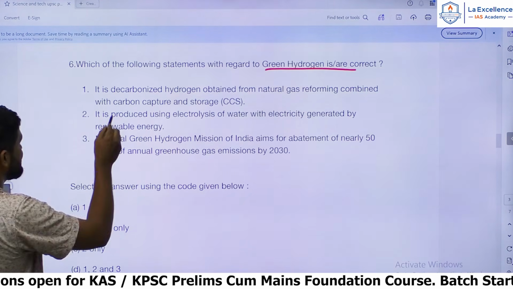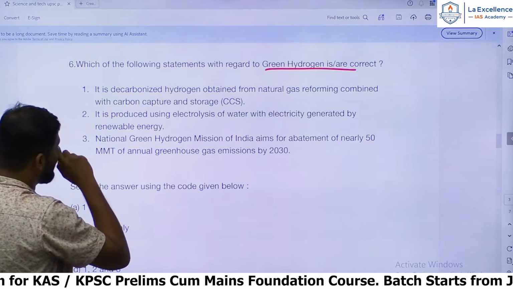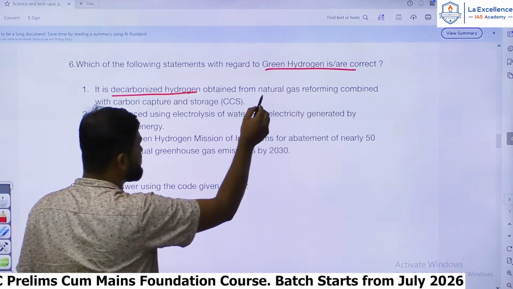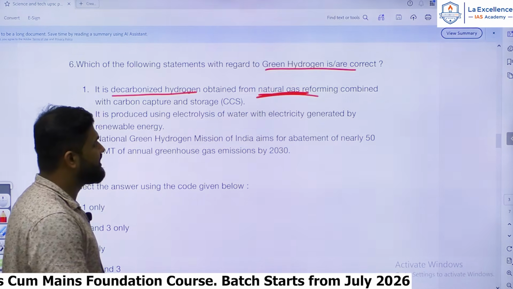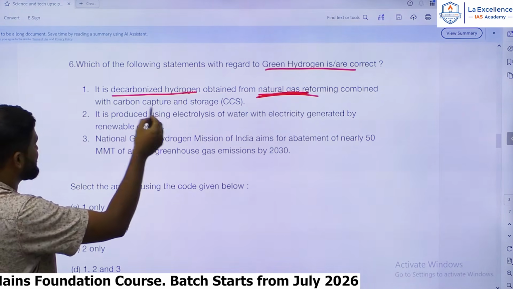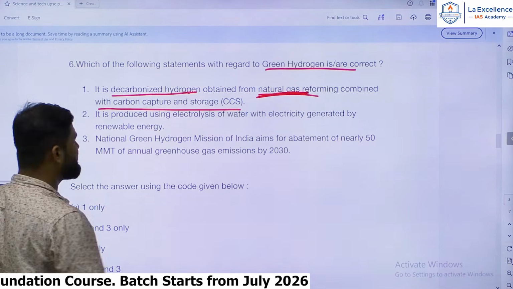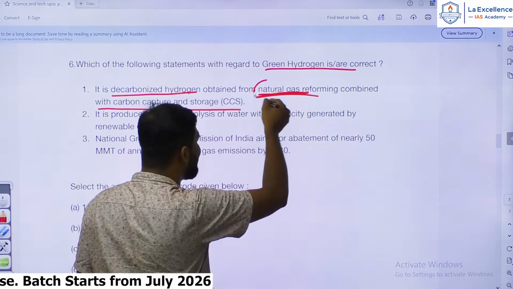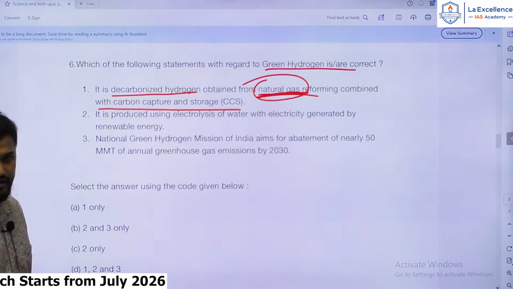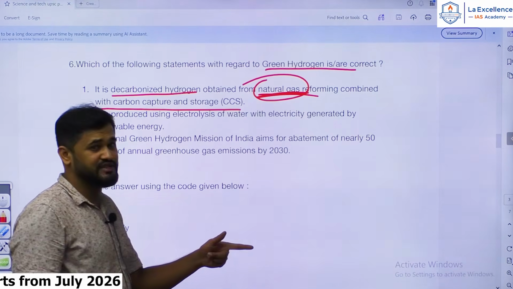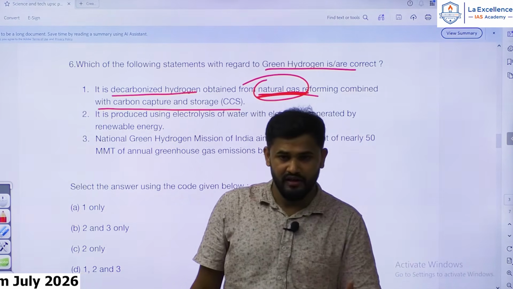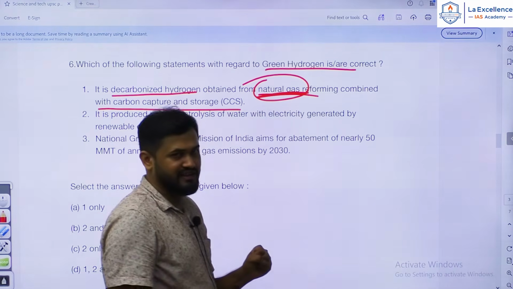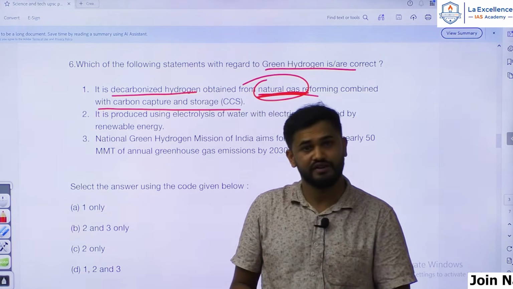And the statement, let's see, D: green hydrogen is a decarbonized hydrogen, obtained from natural gas reforming combined with carbon capture and storage. Okay, so is green hydrogen obtained from natural gas? No. Green hydrogen is that hydrogen which has been obtained from electrolysis of water. Okay, from water we extract, from electrolysis of water we extract hydrogen.